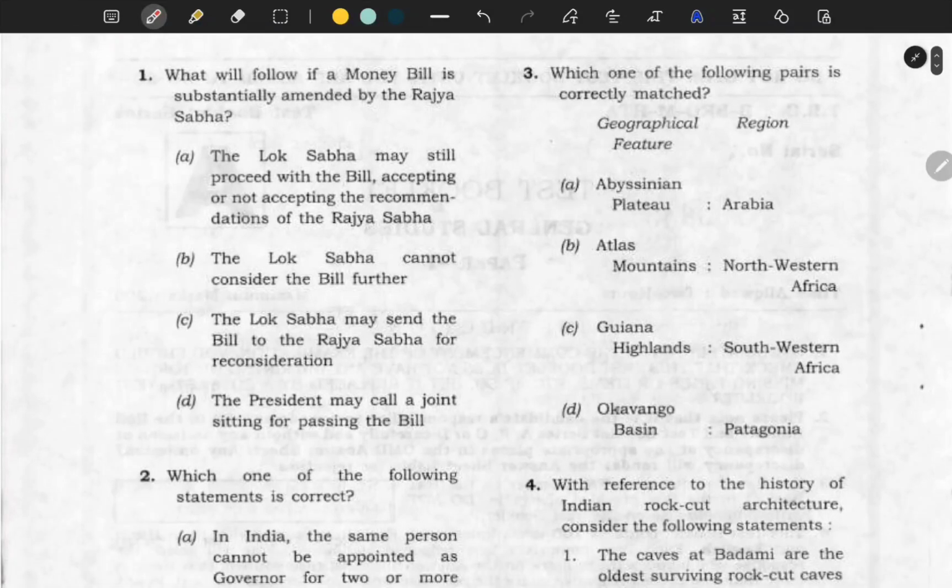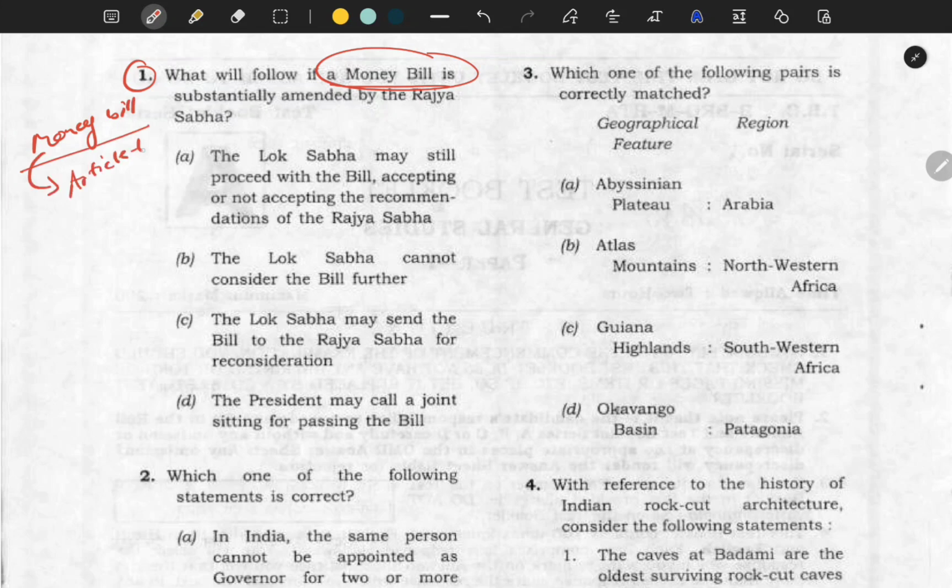So first question is talking about what will follow if a money bill is substantially amended by the Rajya Sabha. Basically what they are asking, you should have a knowledge of a money bill. So what is money bill? Where is it mentioned? It is mentioned in Article 110. What they are asking is, what will happen if a money bill becomes an ordinary bill? This is a direct question from your Lakshmikant.